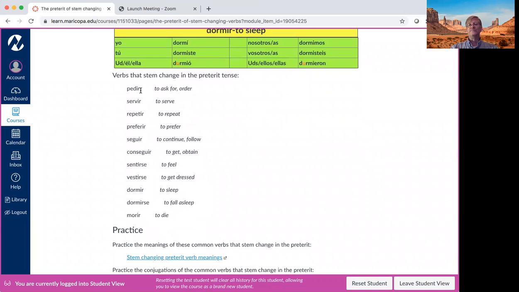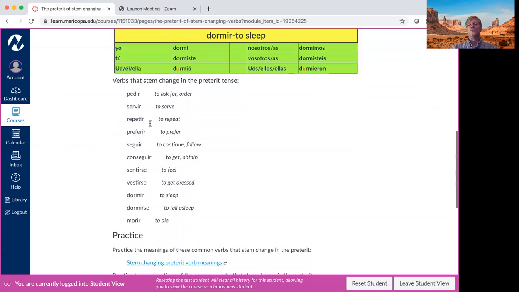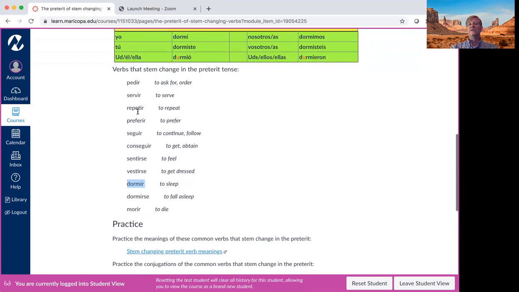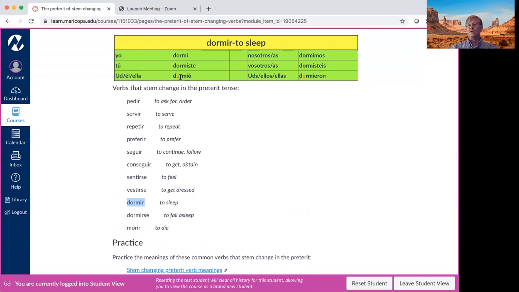So pedir: pedí, pediste, pidió. Pedimos, pedisteis, pidieron. The stem change E to I. One that has an O, dormir: dormí, dormiste, durmió. Dormimos, dormisteis, durmieron. Again, stem change in third person only.